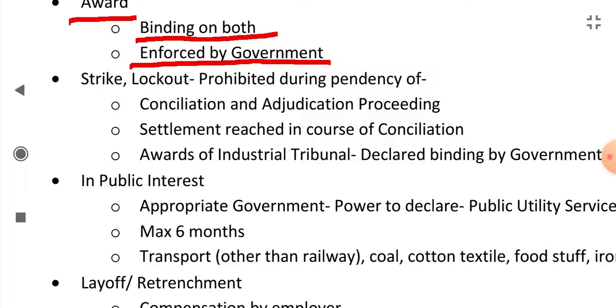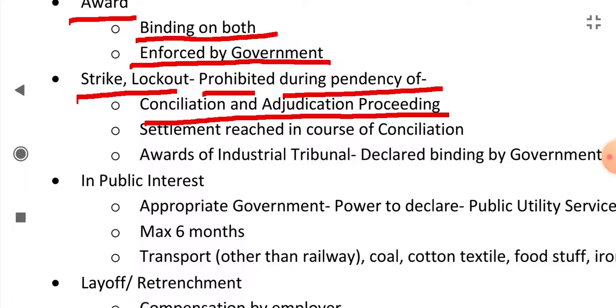Next main feature is that strikes or lockouts are prohibited during the pendency of the conciliation and adjudication process. No one can do a strike or lockout during the conciliation process or adjudication process.